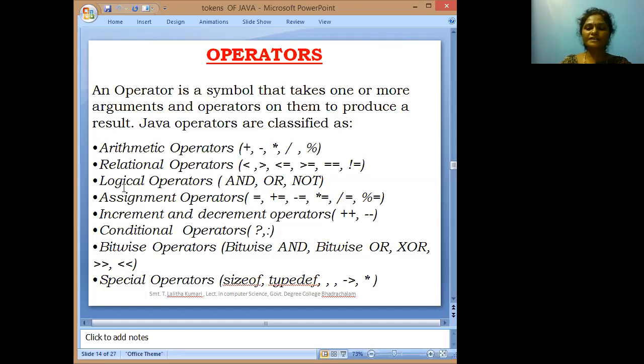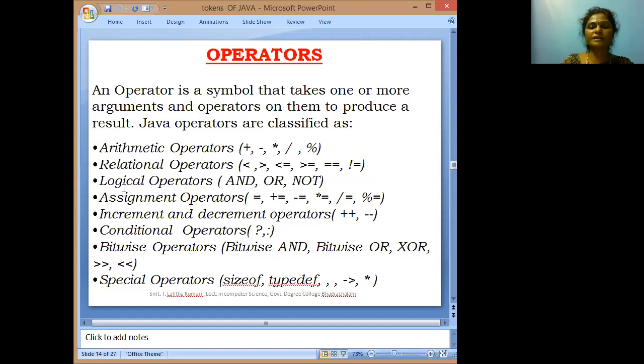Next, the OR operation. In the OR operation, suppose we are taking two conditions. If at least one condition is true, the resultant value is true. Only if both the conditions are false will the result be false. Suppose one condition is true and another is false, or one condition is false and another is true, or both the conditions are true, then the output will be true.